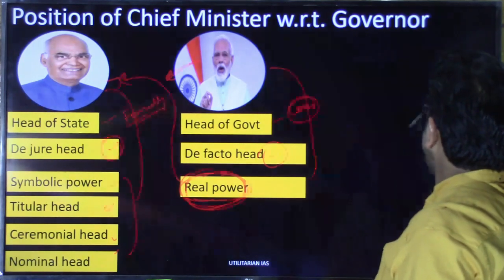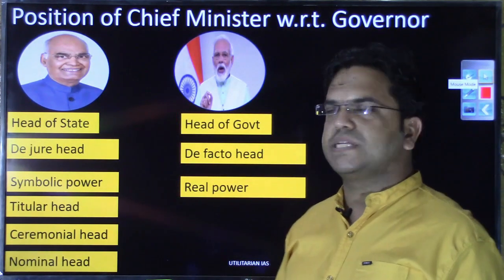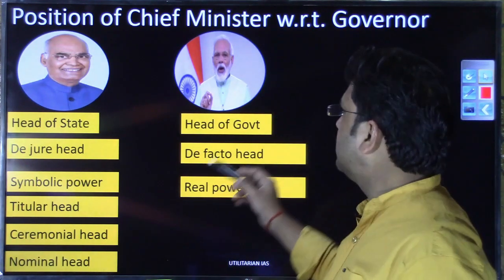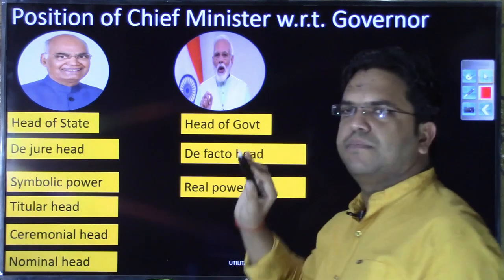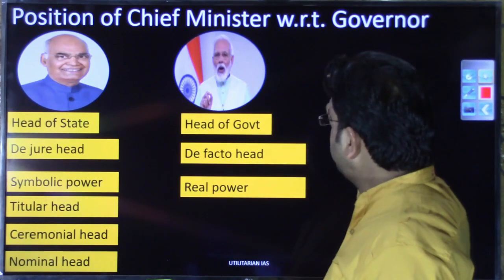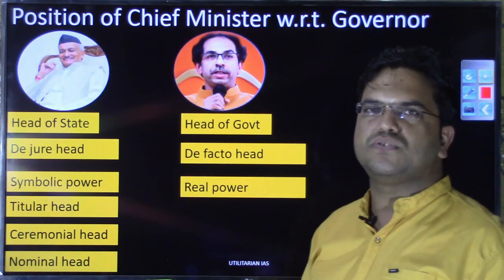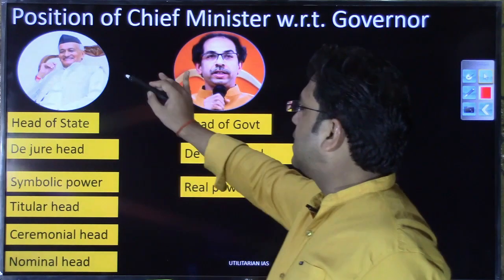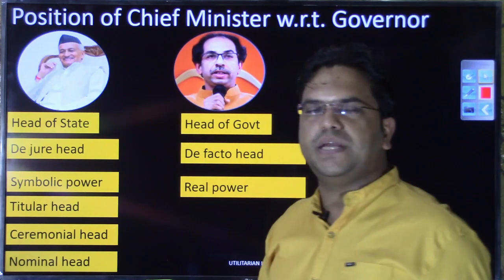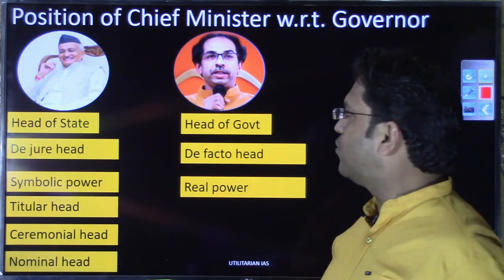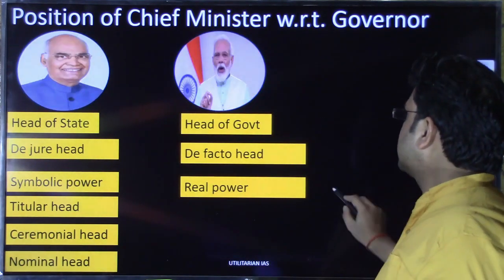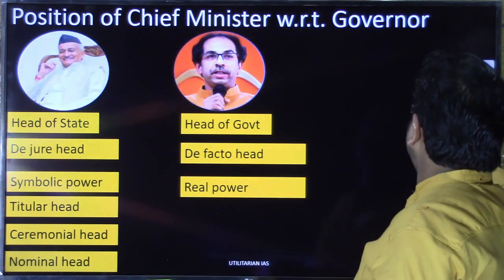So as I was saying, whatever power the president has been given at the central level, the same amount of power has been given to the governor at the state level, and the same with the prime minister and the chief minister at the central level and state level. While discussing the role, you just need to change the image, that's all. The governor will have the same functions or roles that have been envisioned for the president at the central level, and the same with the chief minister at the state level.